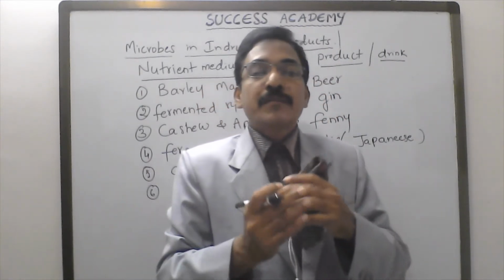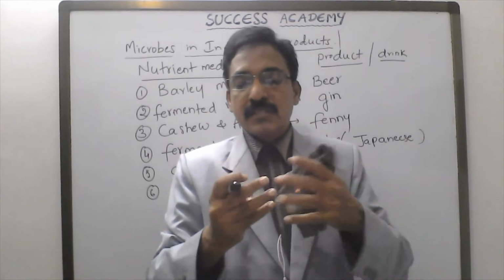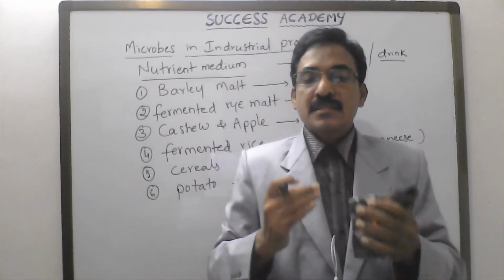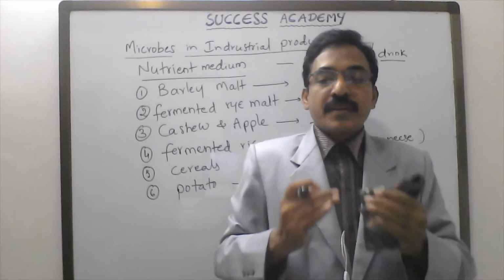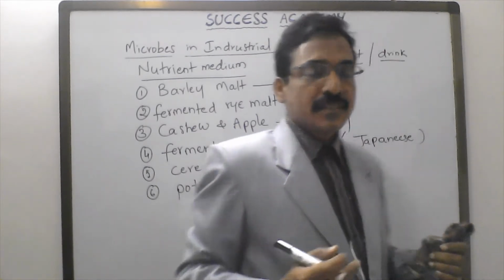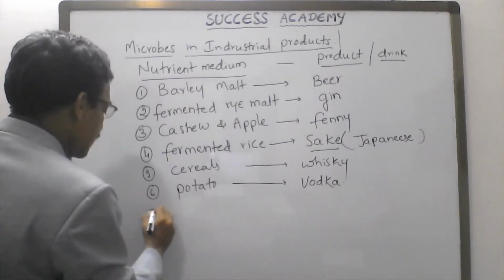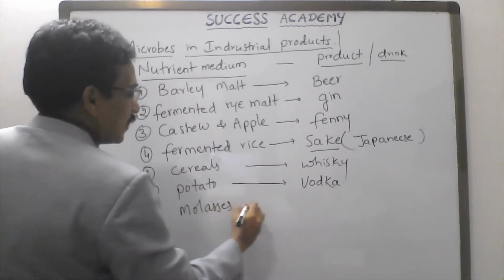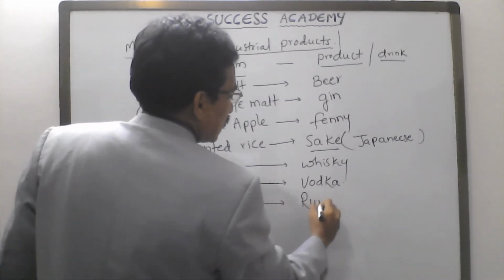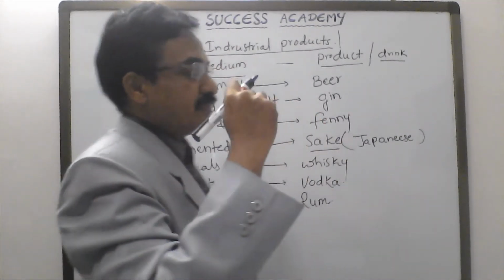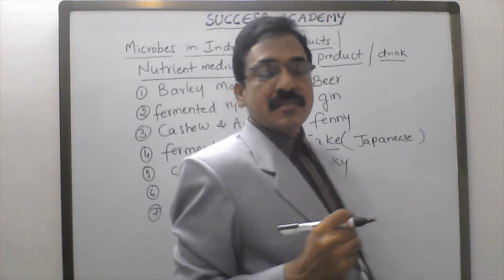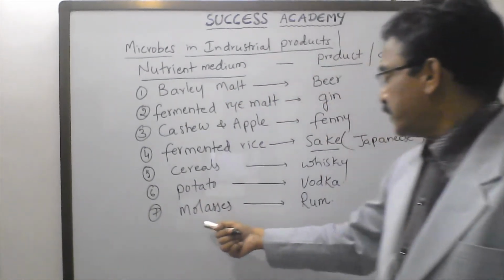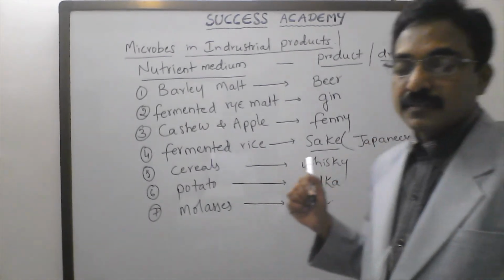It is a sticky brown liquid, like what comes from jaggery. From this molasses, rum is obtained. Generally rum is used for horses, race horses.